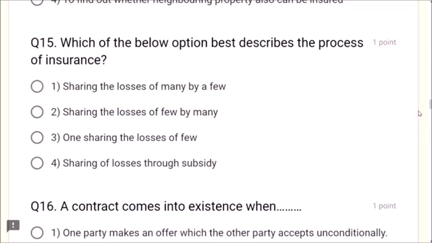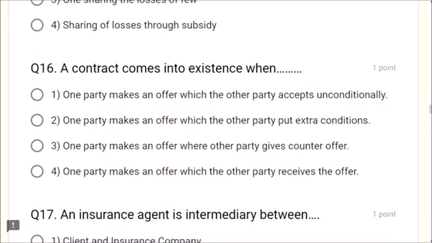Next, question number 15. Which of the below options best describes the process of insurance? Dear friends, few by many is the correct answer. Question number 16. A contract comes into existence when? What is a contract? One party makes an offer which the other party accepts unconditionally is the correct answer, friends. Let us see other answers. One party makes an offer and the other party puts extra conditions, no. Gives a counter offer, no. Party receives the offer, no. The correct answer is that one party makes an offer which the other party accepts unconditionally.